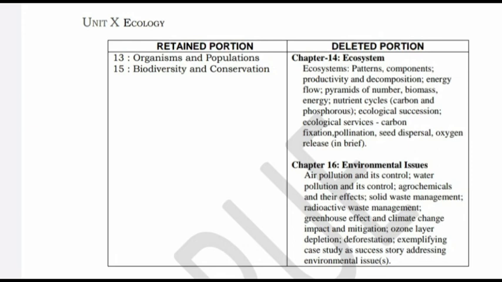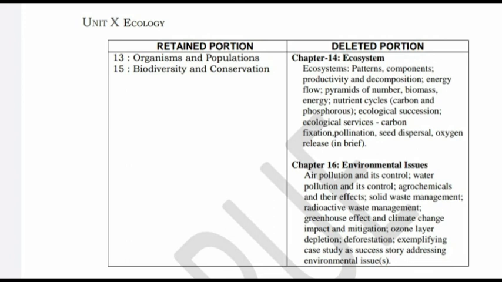The next chapter, 14.1, all the portions in the chapter are completely deleted. But the next chapter, biodiversity and conservation, remains as it is. The complete chapter is retained.